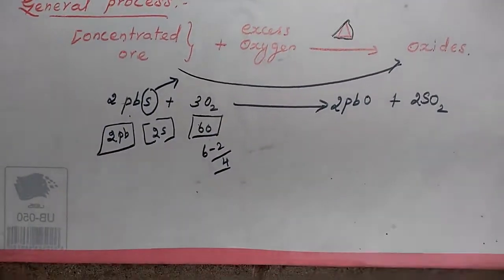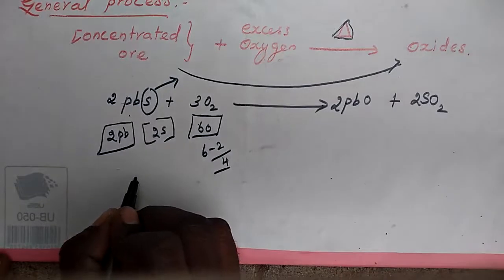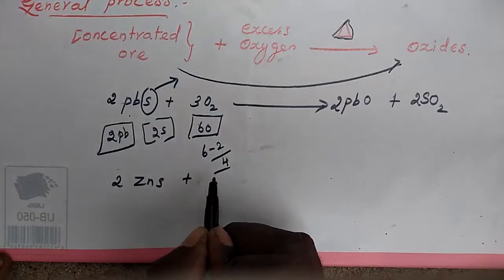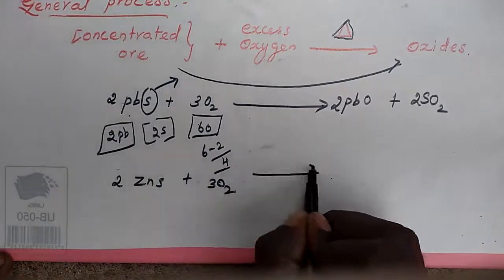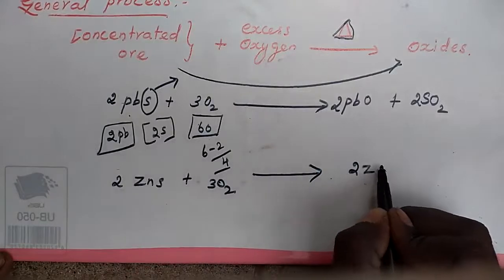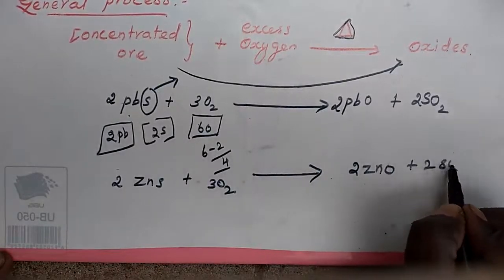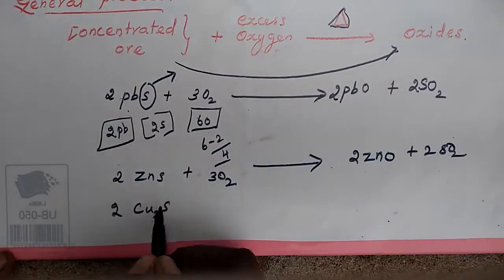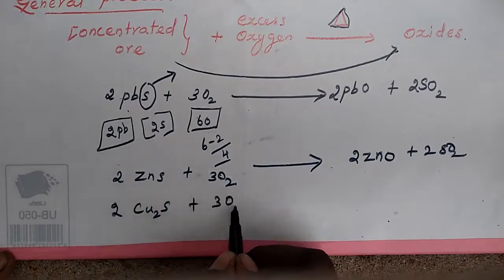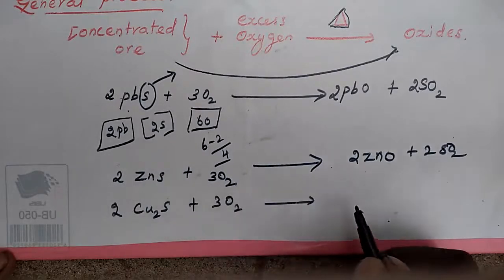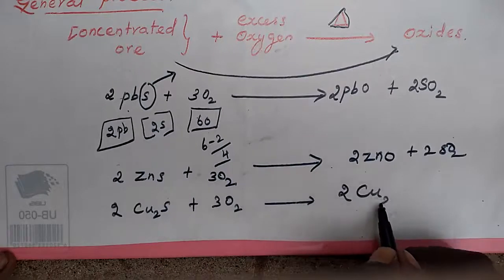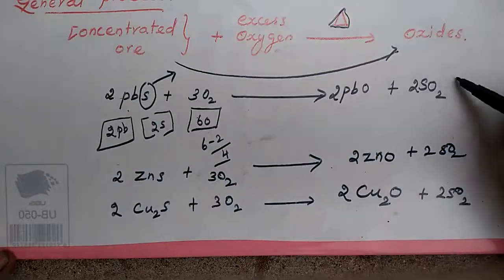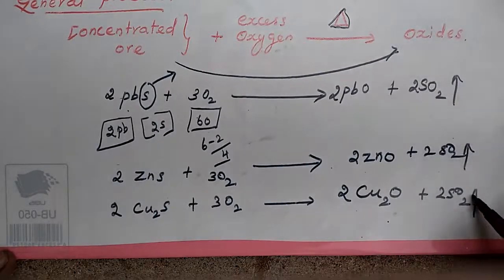Another simple example: zinc sulfide. 2 ZnS plus 3 O2 converted to 2 ZnO plus 2 SO2. And another one: 2 Cu2S plus 3 O2 converted to 2 Cu2O plus 2 SO2. The (g) symbol means gas.